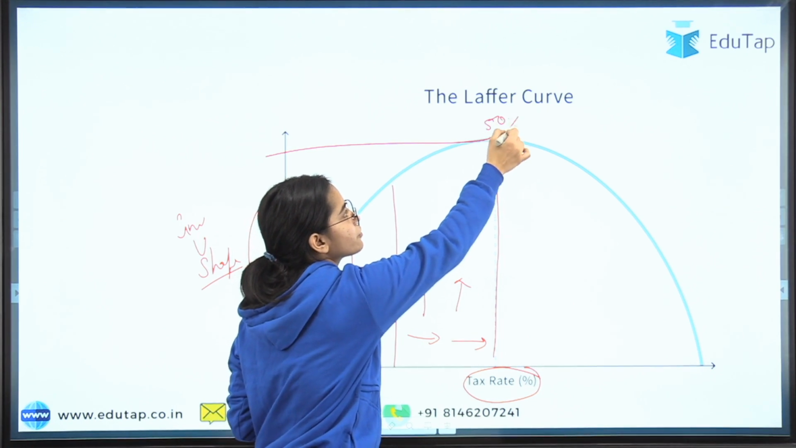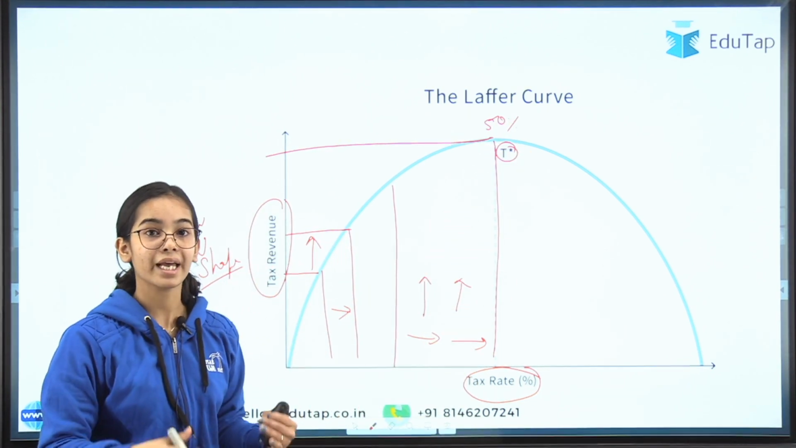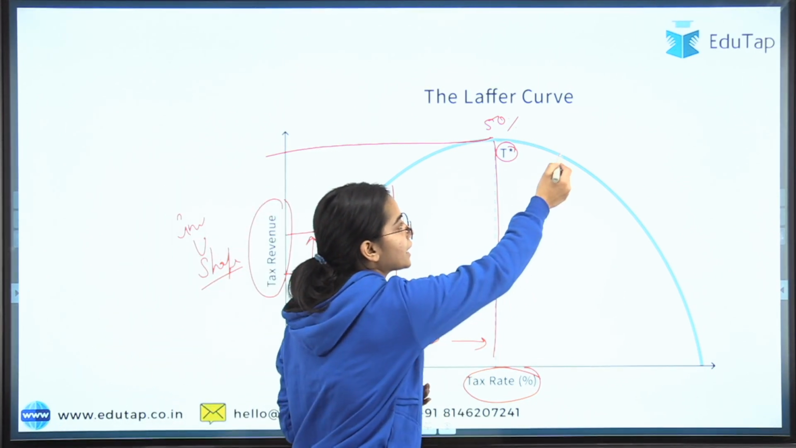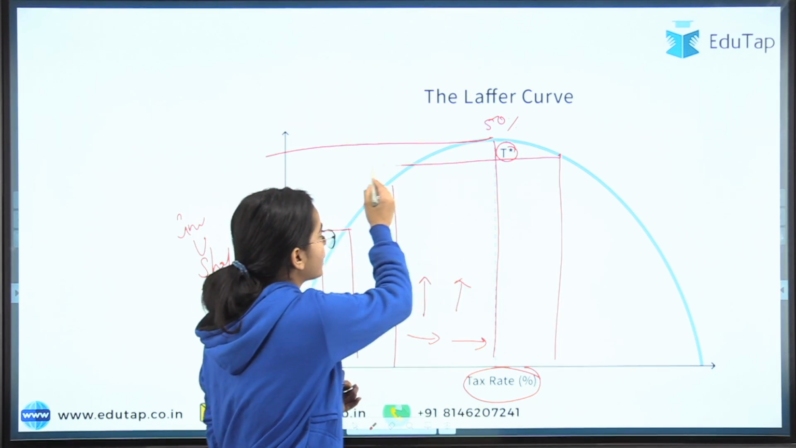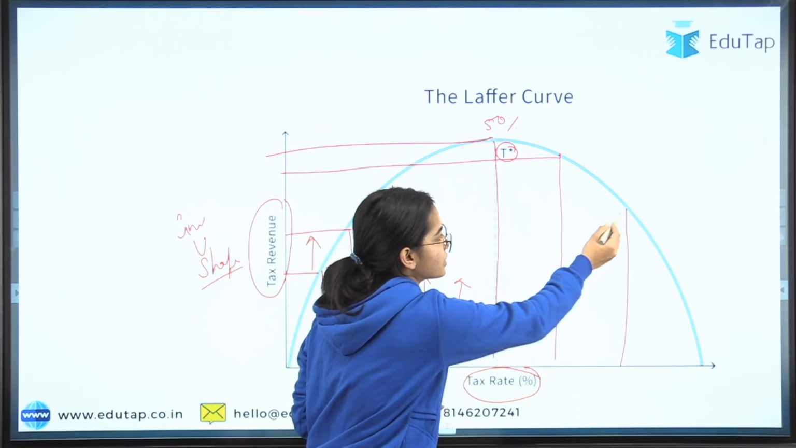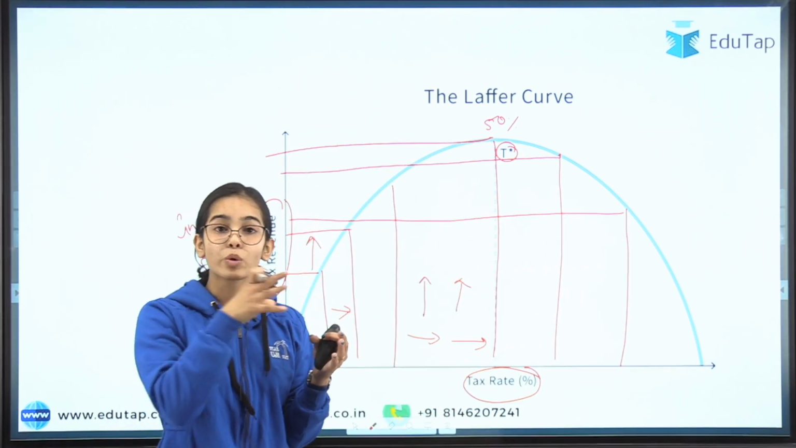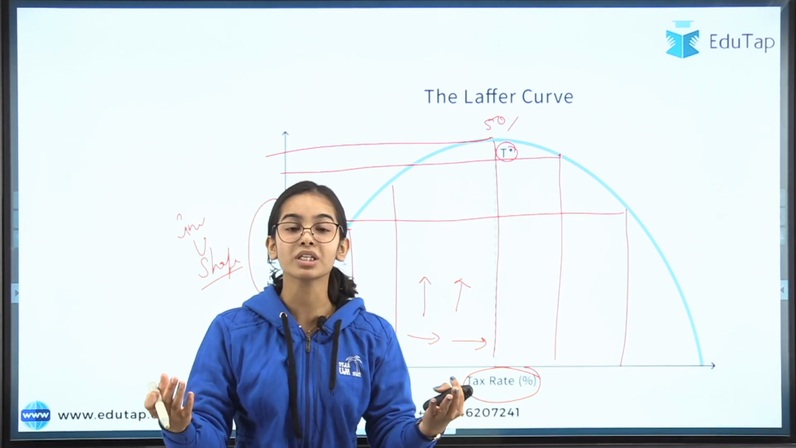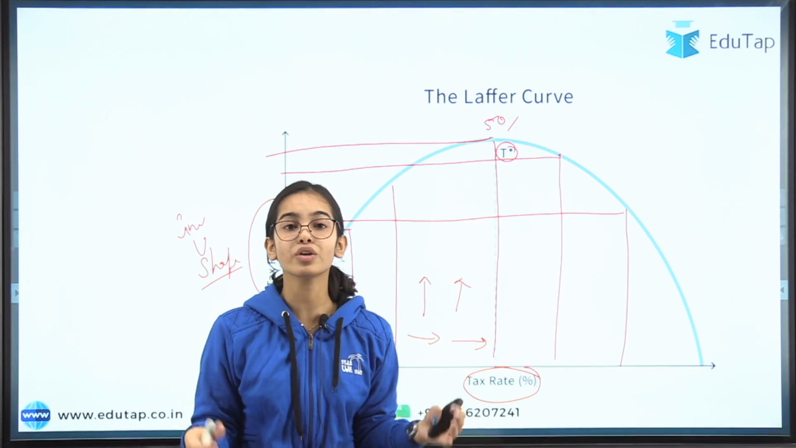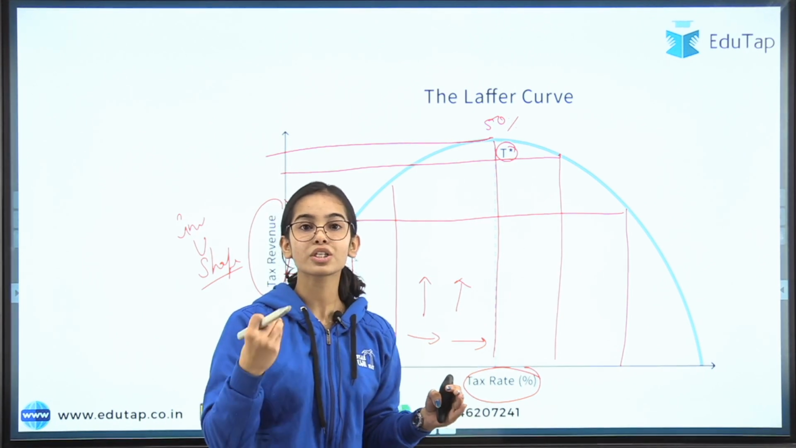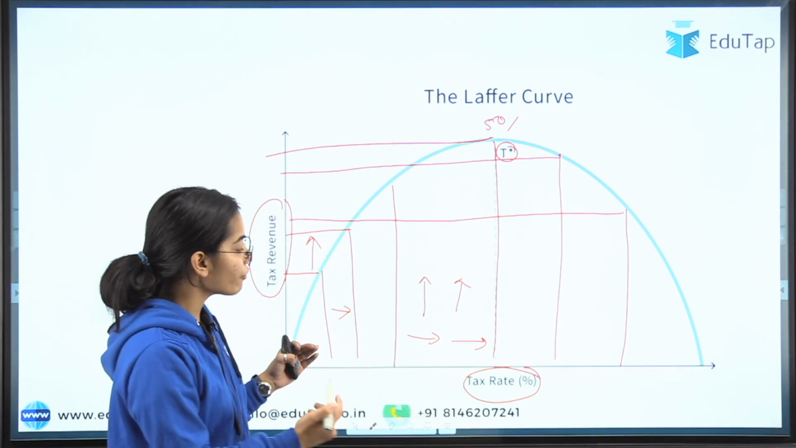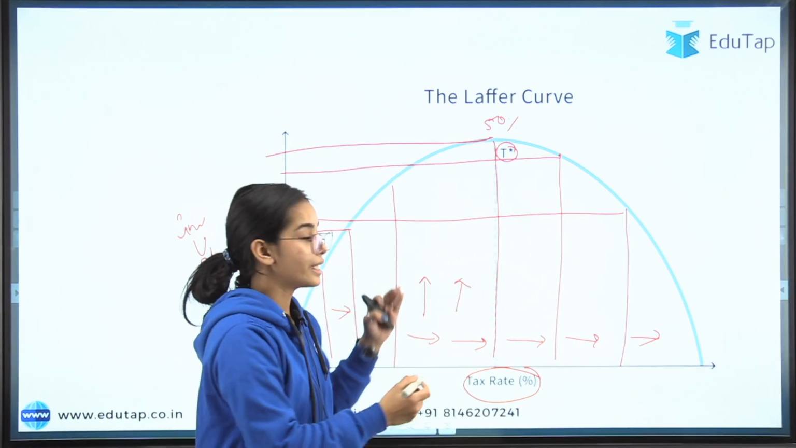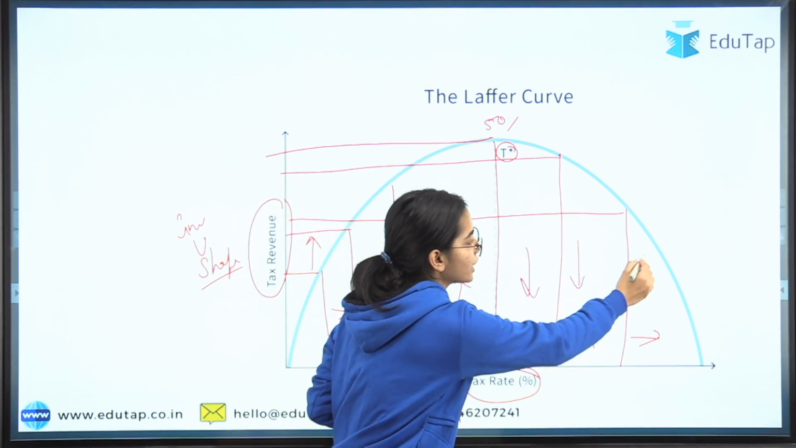Let's say the optimum level is 50%. If the government becomes greedy and keeps on increasing the tax rate even after the optimum level, what will happen? The tax revenue of the government will start decreasing. And why does this decrease happen? Because when 70%, 80% or 90% of your income is being taken by the government, you will lose the incentive to work, or you will start cheating the government and not show your income. So if the tax rate is increased even after the optimum level, the tax revenue of the government starts decreasing.